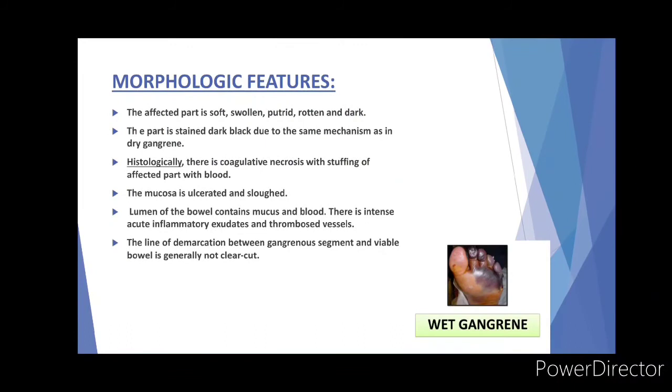Starting with the morphologic features, the affected part is soft, swollen, putrid, rotten and dark. The part is stained dark black due to the same mechanism as in dry gangrene. Histologically, there is coagulative necrosis with stuffing of the affected part with blood. The mucosa is ulcerated and sloughed. The lumen of the bowel contains mucus and blood. There is intense acute inflammatory exudate and thrombosed vessels. The line of demarcation between the gangrenous segment and the viable bowel is generally not clear-cut.